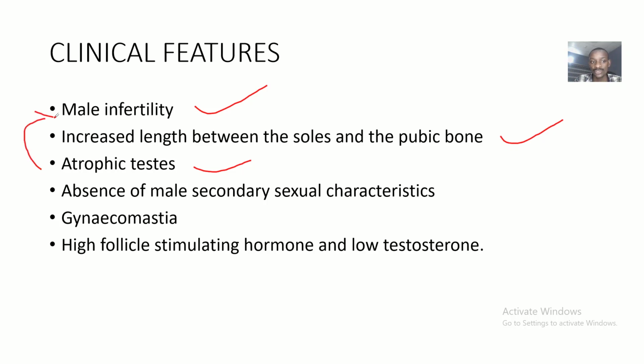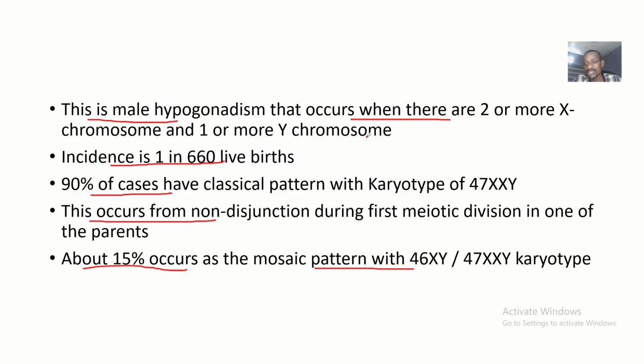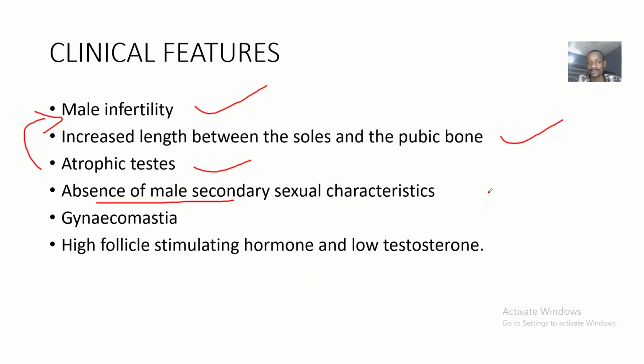That is what is causing infertility. There's an absence of male secondary sexual characteristics, like, let me say, beard and all that. So there's poor beard development or poor beard growth. There's a female type pubic hair pattern, and a female pattern of fat distribution. Many things look like females because of the presence of an extra X chromosome, right?